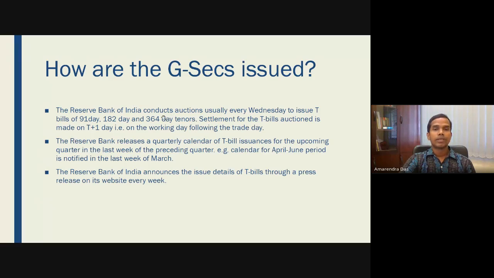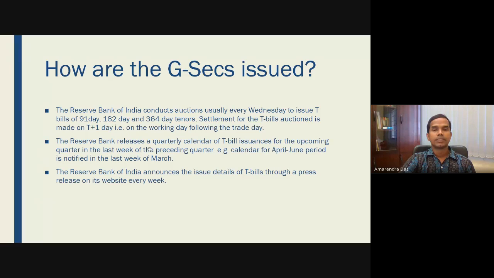And then the Reserve Bank of India conducts this auction usually every Wednesday to issue treasury bills of 91 days, 182 days, and 364 days of tenure. Settlement of treasury bill auctions is made on T plus 1 day. That means if you are doing a trade today, the settlement will be done after 1 day, so the next day of the trade.